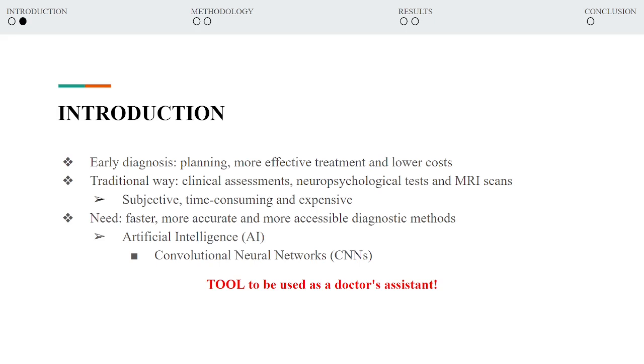The traditional diagnostic method includes clinical assessments, neuropsychological tests, and obviously MRI scans, but this can often be subjective and expensive. With the solution that we are bringing, we can have a faster and more accurate diagnosis using CNN as the main model of artificial intelligence. Important: these mechanisms should be seen only as tools for doctors and not the doctors themselves.